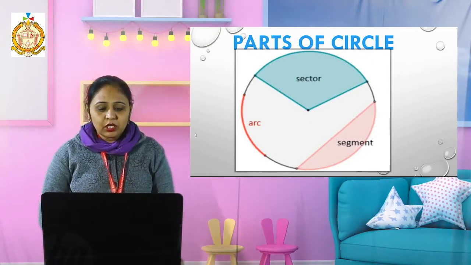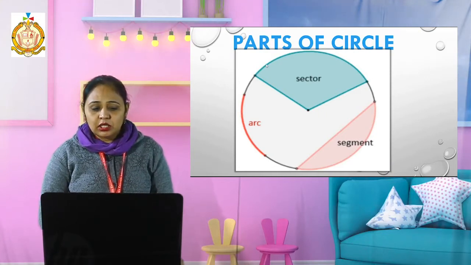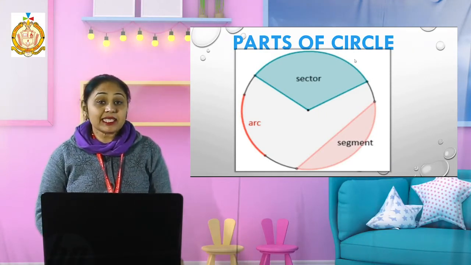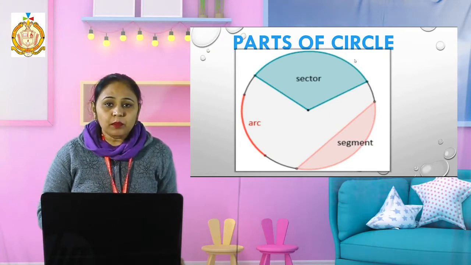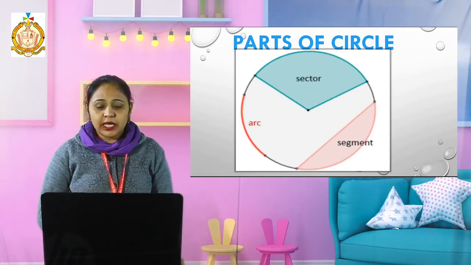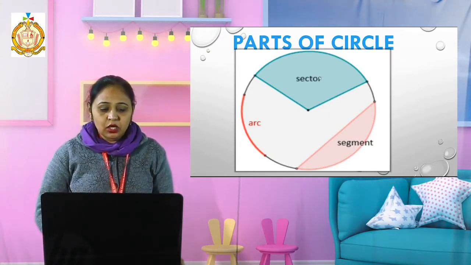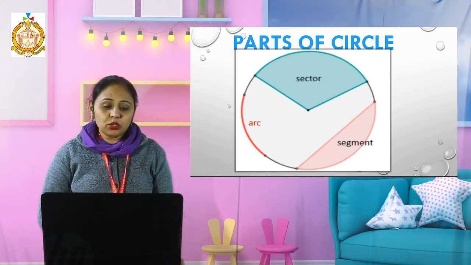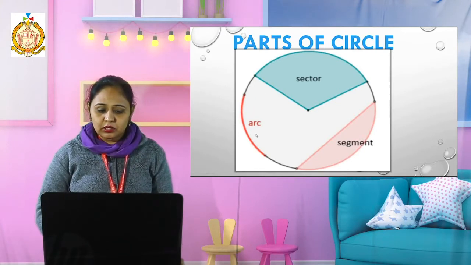Now see students, when we cut a slice, that means with the help of two radii and an arc, that is called its sector. Or when we take a part of the circumference of the circle, that is called an arc of the circle.